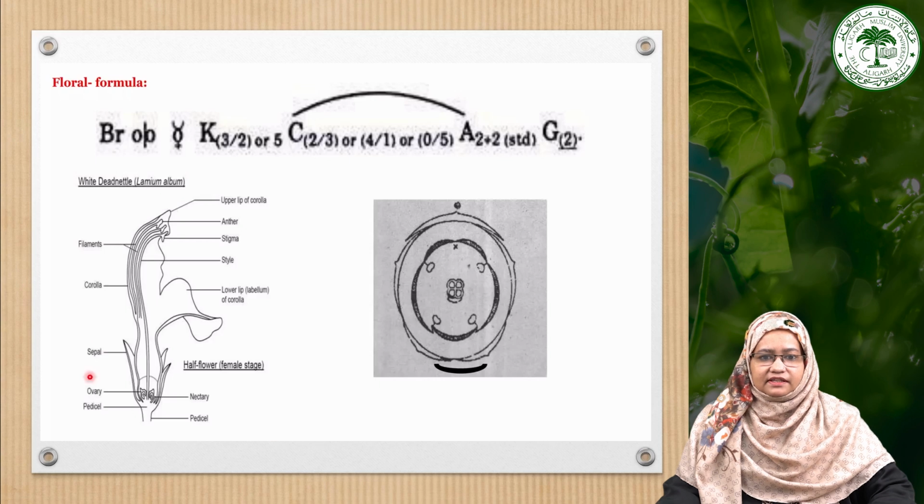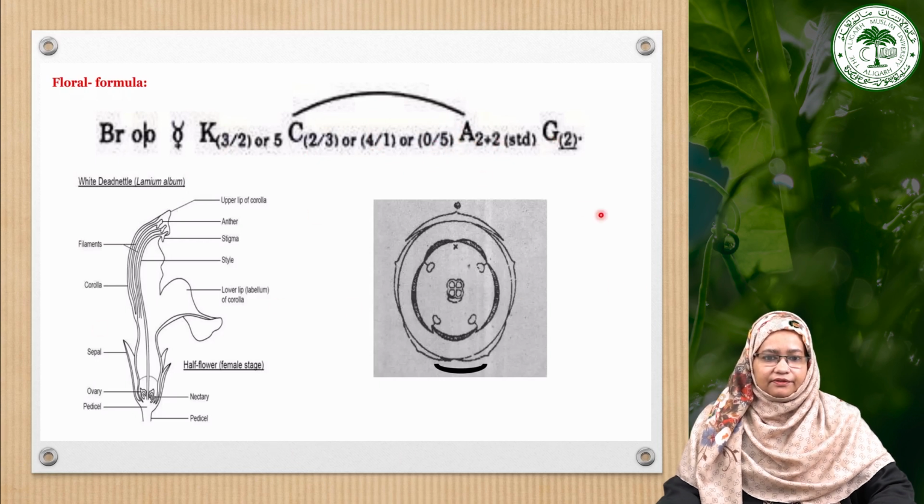You can see in this particular image. So, the floral formula of this particular family is modified depending upon the flower. They may have a corolla which is either 2 by 3 in arrangement or 4 by 1, or sometimes all the corolla is arranged as only one lip structure as shown here. So, androecium is also 2 plus 2 and the gynoecium.